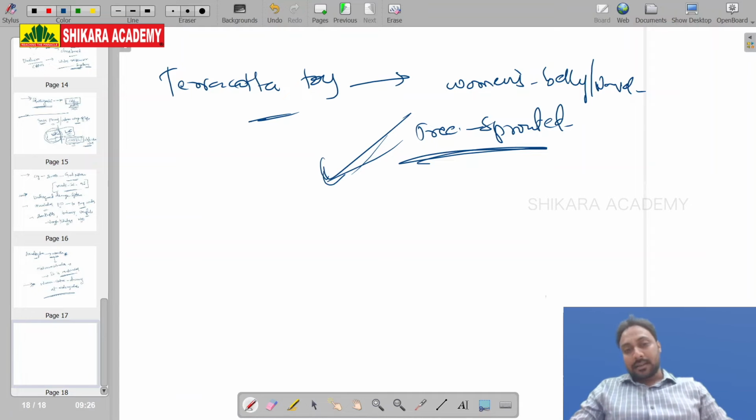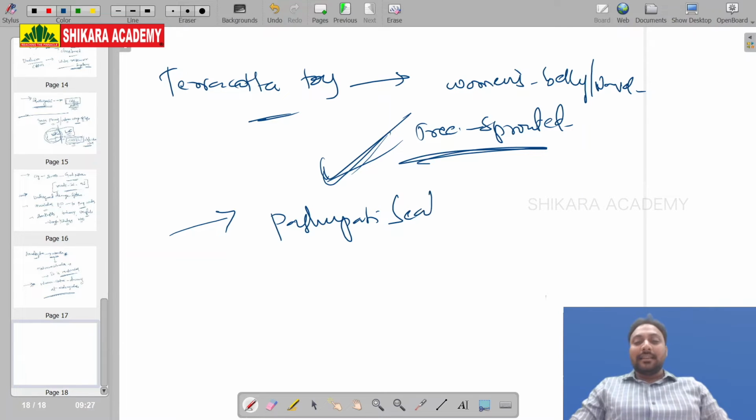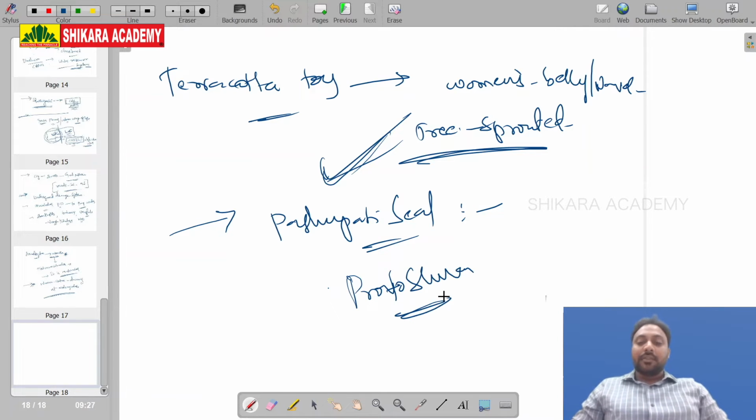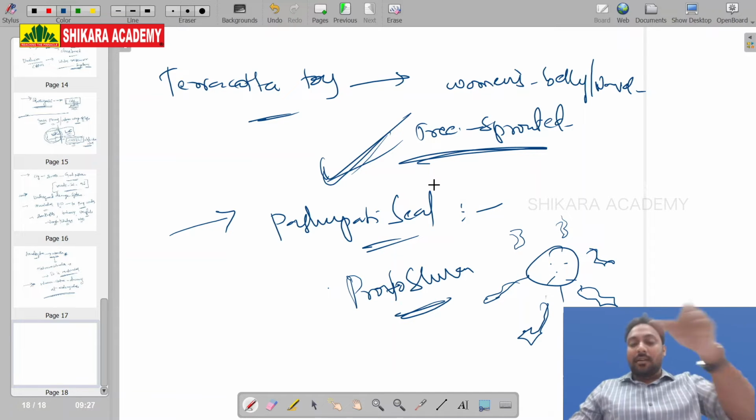So from here the Adi Shakti concept has emerged. And also, the most important in Mohenjo-daro, the Pashupati seal has been excavated. This Pashupati is a male god, proto Shiva. Okay, see Shiva surrounded by all animals. He is Pashupati, all animals.